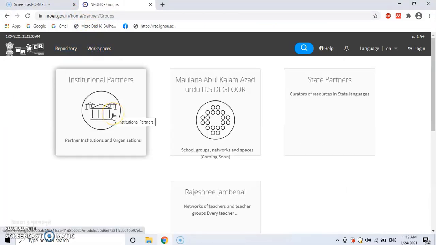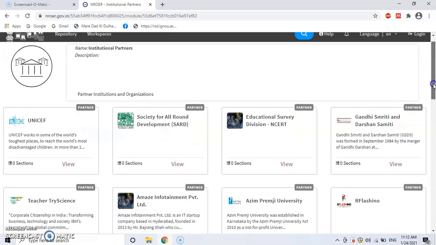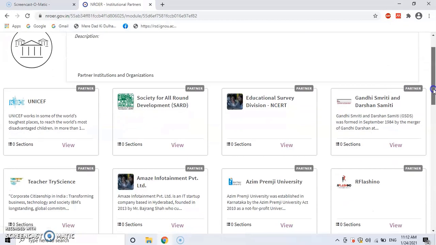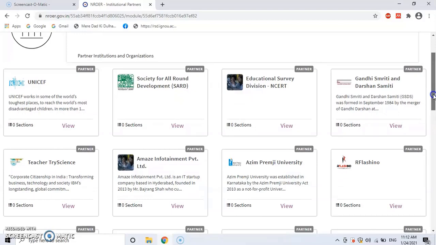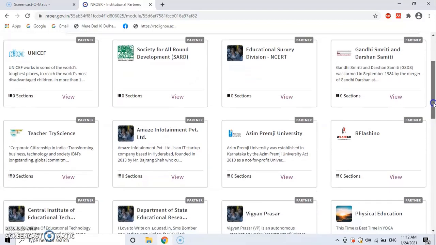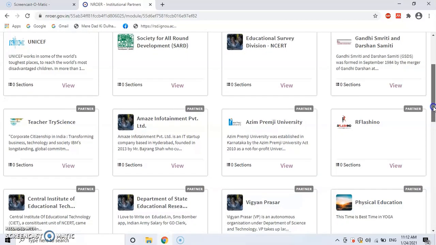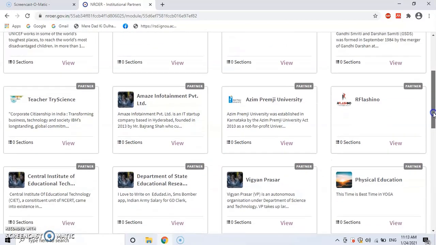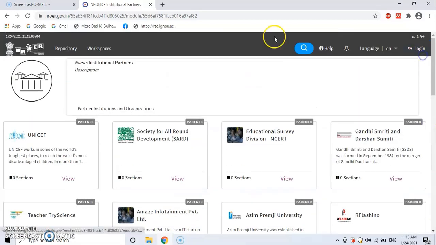When I move to the institutional partners, I find that institutional partners include UNICEF, Society for All-Round Development, Educational Survey Division NCERT, Gandhi Smriti and Darshan Samiti, Teacher Try Science, Amaze Infotainment Private Limited, Azim Premji University, and there are many other partners who are involved in developing the resources.